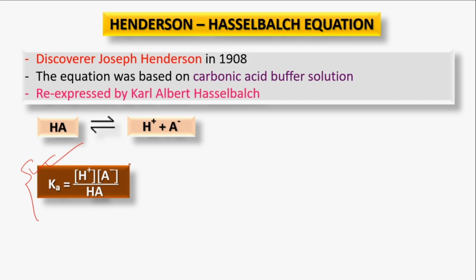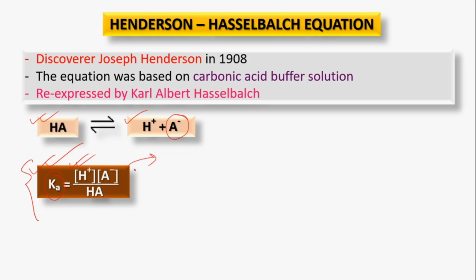So if we write this equation in logarithmic form, what can we find out? Let's see. Before, we should know that HA is an acidic solution, a buffer acidic solution, which can dissociate and form H plus and A minus. A minus means anionic, and Ka is the equilibrium constant, which is the ratio of the multiplication value of the products divided by the reactants.